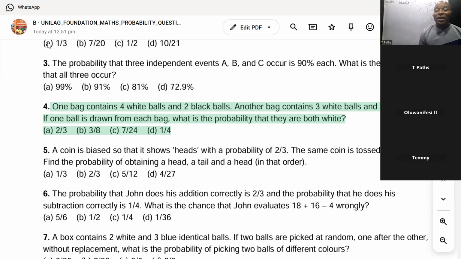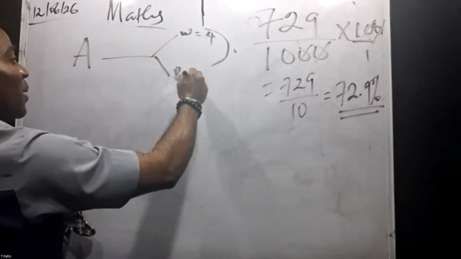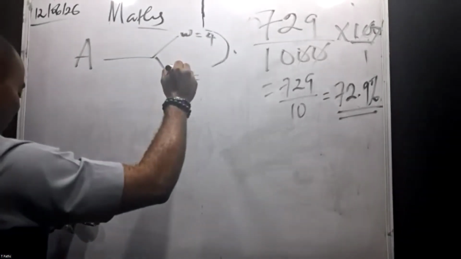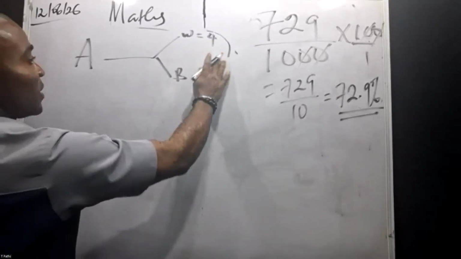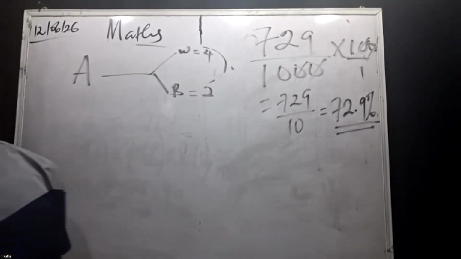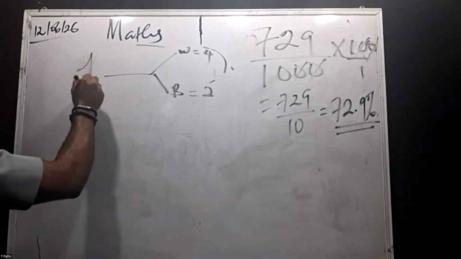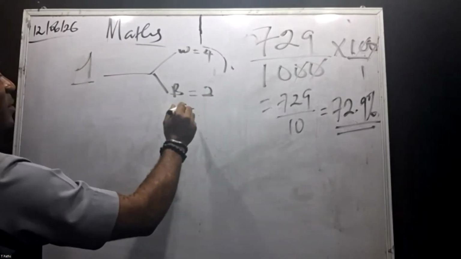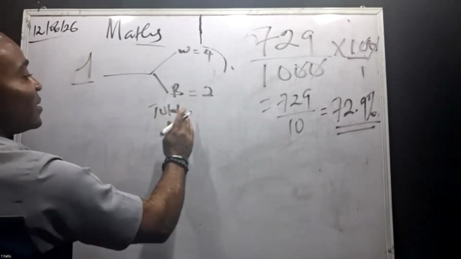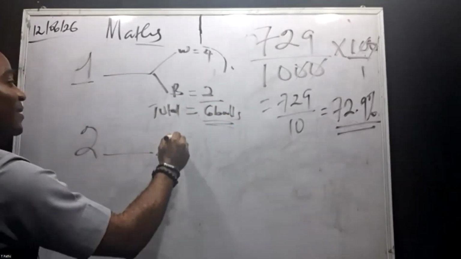They are both white. One bag, let's say bag A, consists of white and black. White in the first bag is 4. Black is 2. What's the total of the balls in the first bag? 4 plus 2 will give us 6. 6 balls.